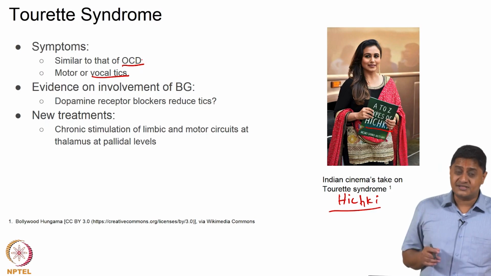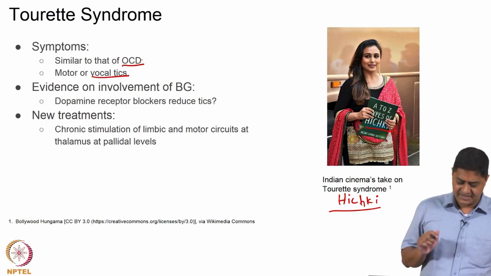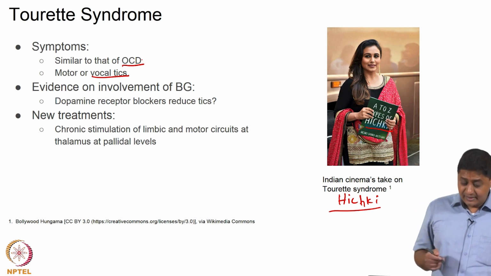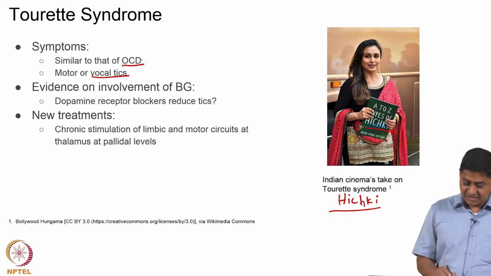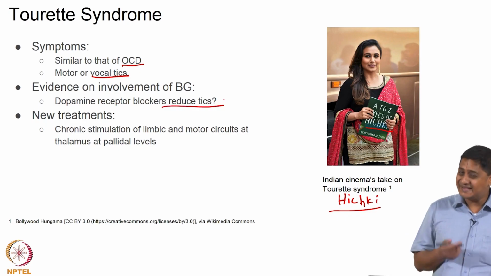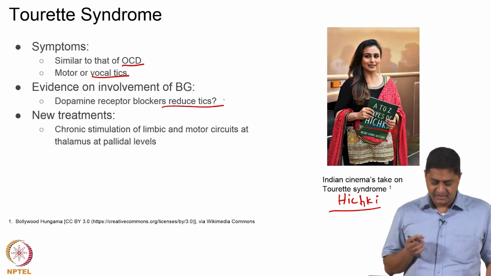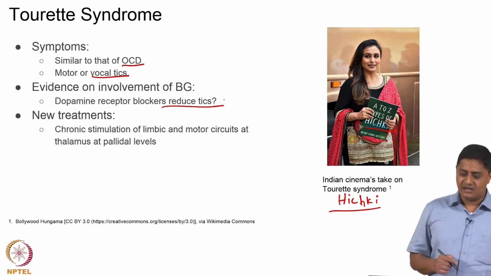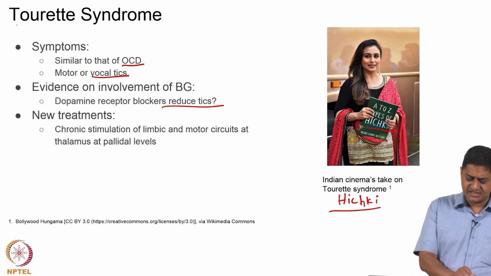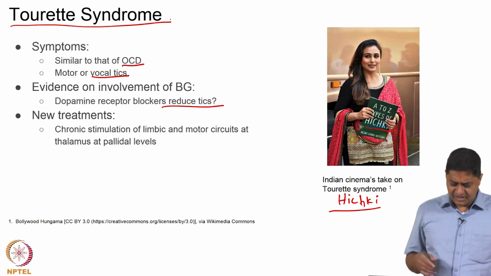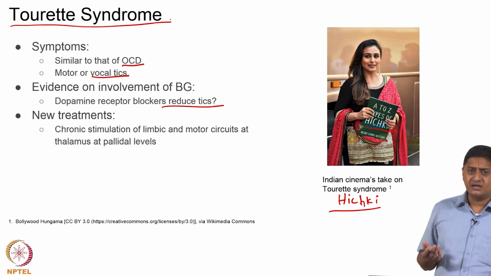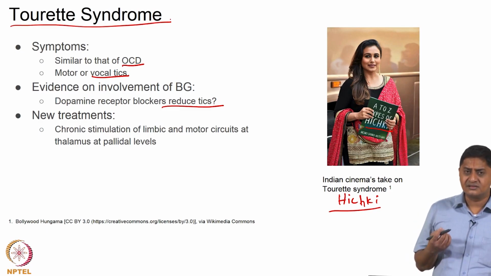So, these vocal tics are probably due to dysfunction of the basal ganglia. How do you know that this is due to basal ganglia dysfunction? Well, it turns out that using dopamine receptor blockers reduces tics in many cases. Specific regions of the basal ganglia are not functioning well, causing this kind of vocal tics typical of Tourette syndrome, right. And some treatments have been attempted. Chronic stimulation of limbic and motor circuits at the thalamus and the pallidal levels seems to help these patients.